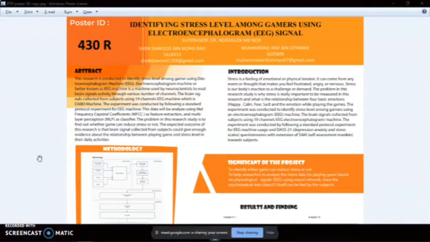So we are going to find out what is the relationship between the four basic emotions. What are those? Those are happy, calm, fear, and sad, and the emotion while we are playing the games.